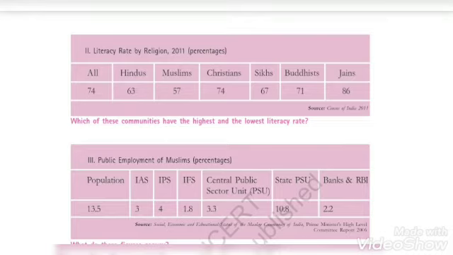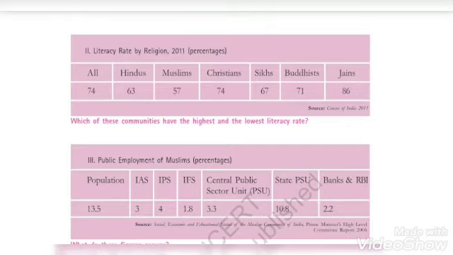Another table gives the data of public employment of Muslims. Public employment means the government jobs, jobs given by the government. And Muslim involvement in public employment is very, very less. Only 3% of the Muslim population is in the IAS. IAS is the Indian Administrative Services. These are government jobs, public employment. 4% is IPS, 1.8% is IFS, like these.